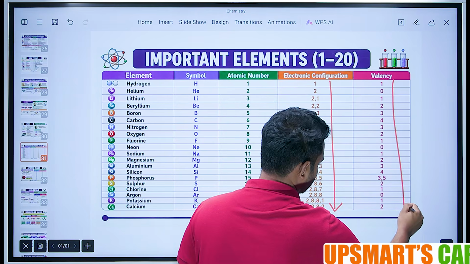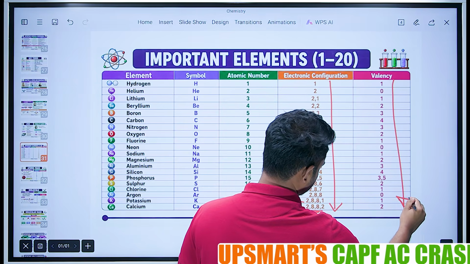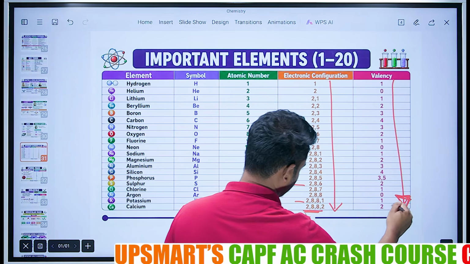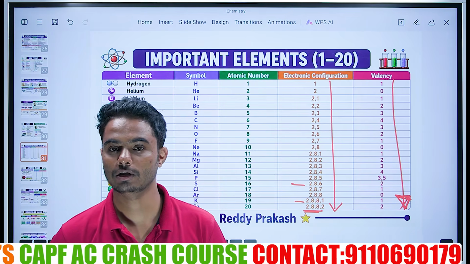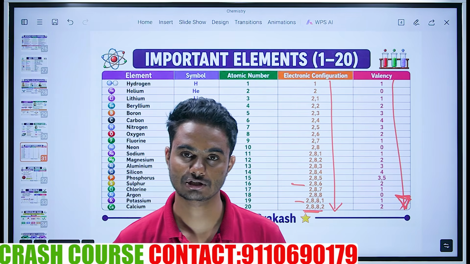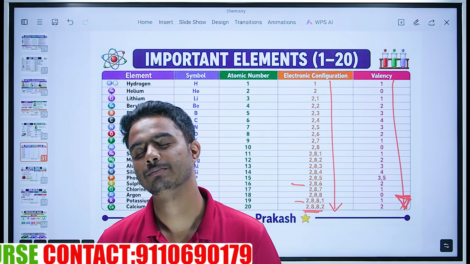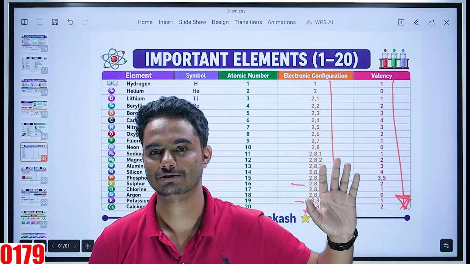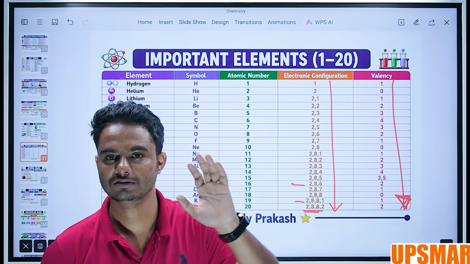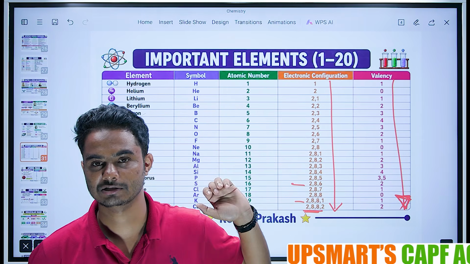Why can't we see the bigger numbers in the valency? What actually is meant by the valency? Now this is a question. Can you do research about it? It is not very complex in nature, but it is not equally important for the examination.